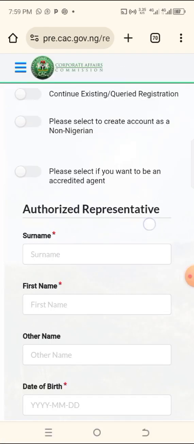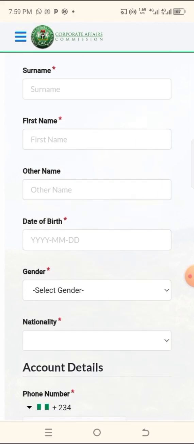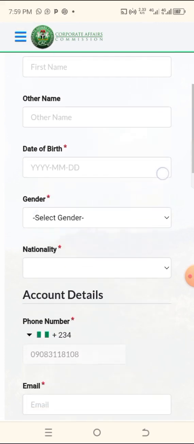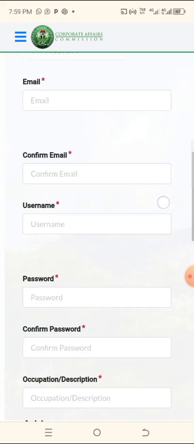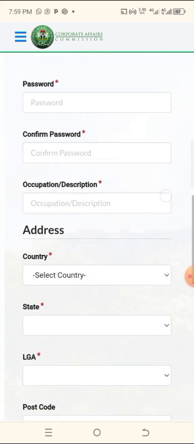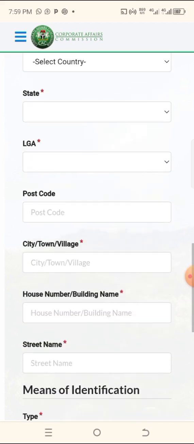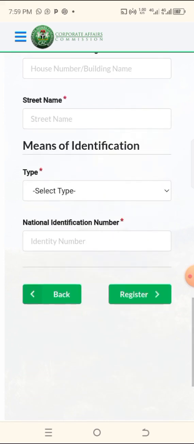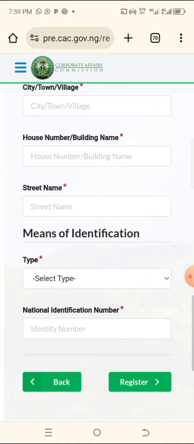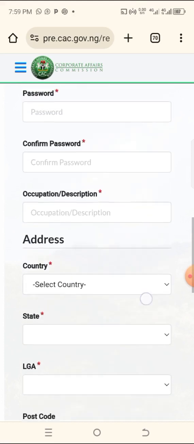After the next, it's going to tell you to input all this. So input all of them, input your information. When you input your information, confirm email, everything. Can you see now? So input all your information correctly. If you are doing it for your client, make sure you input the information of the client. Don't input your information when you are doing it for your client. I repeat, do not input your information when you are doing it for clients.